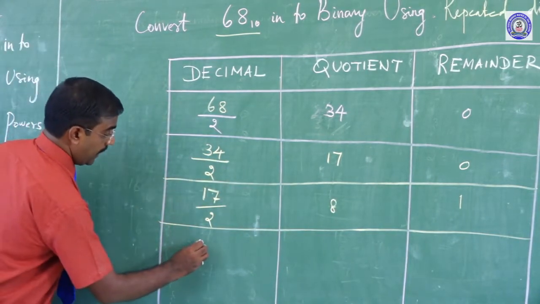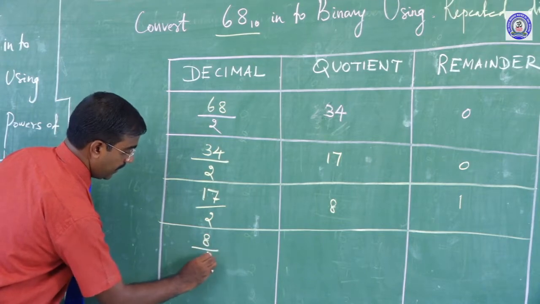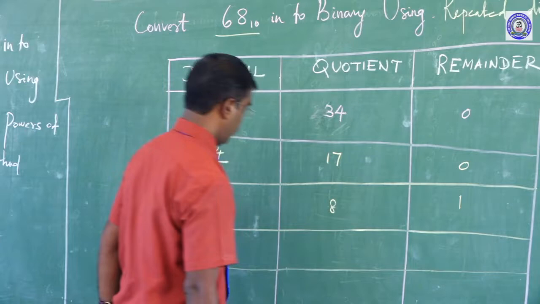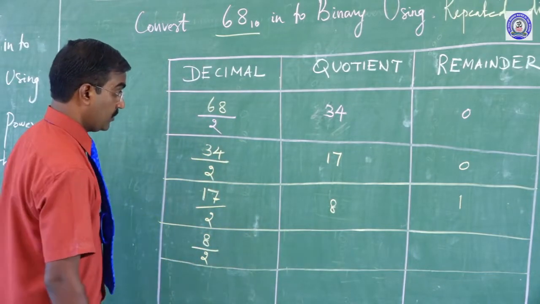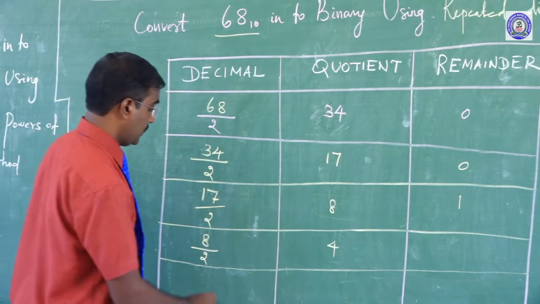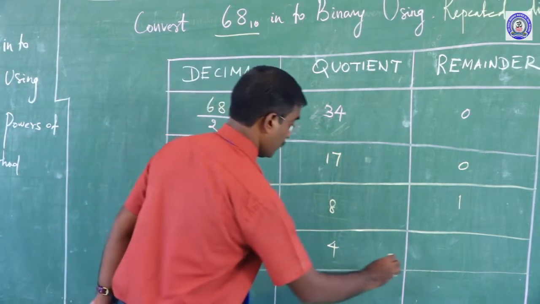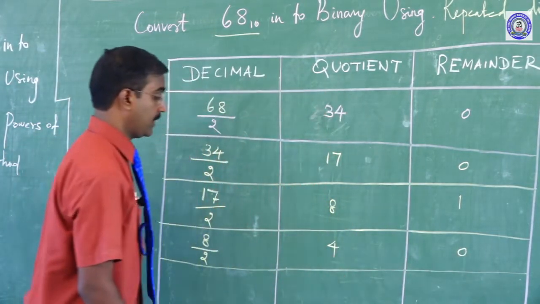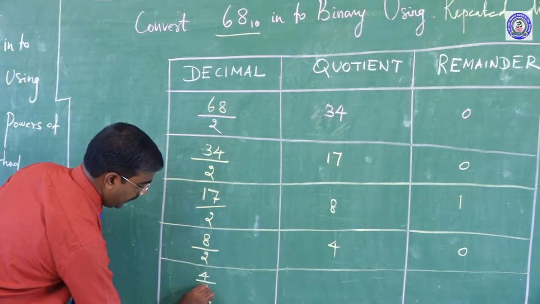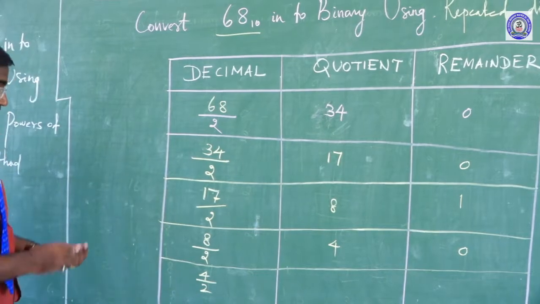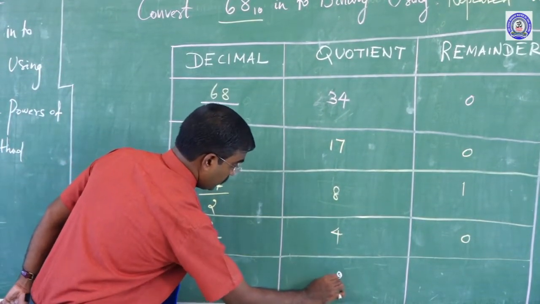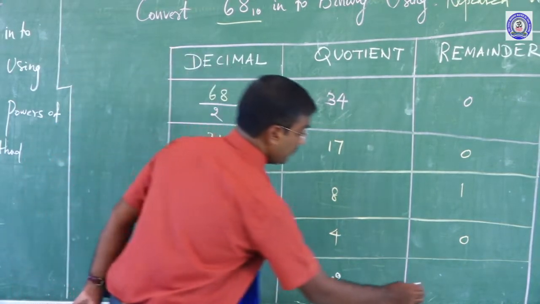Then 8 is divisible by 2. 4 is the quotient, the remainder is 0. Clear? Now 4 is divisible by 2. The quotient is 2, the remainder is 0.